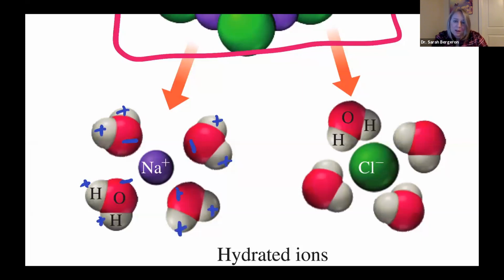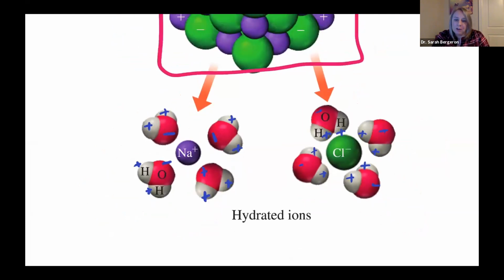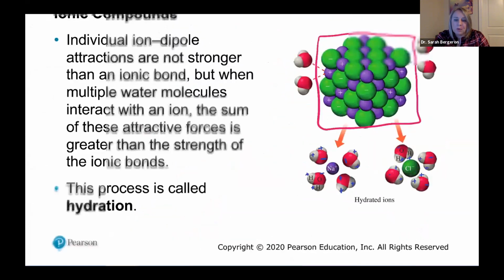Well, guess what? It's going to be the complete opposite with chlorine. Chlorine's negative, so those hydrogen atoms are going to orient to where they are basically surrounding the chlorine. And then the negatively charged oxygens will be pointing outwards, right? And so we call this hydration. When you surround something in water, that is going to be hydration. So we have hydrated sodium and chlorine ions here.